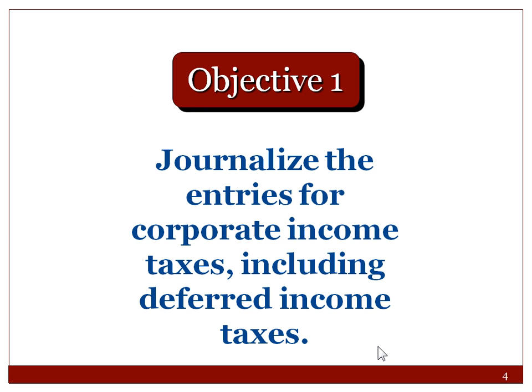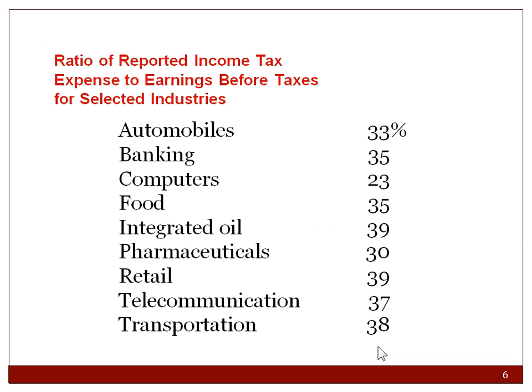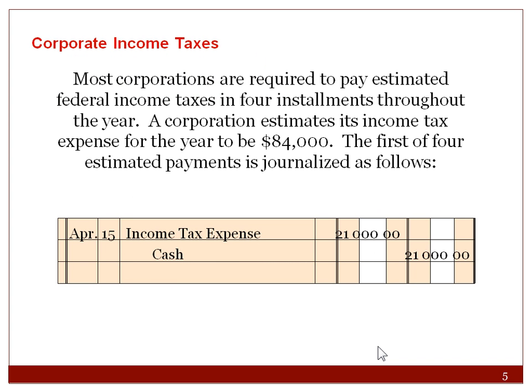Okay, the most important part, as I mentioned in this lecture, is really being able to journalize entries for corporate income taxes. Most corporations are required to pay estimated federal income taxes in 4 installments throughout the year. Corporation estimates its income tax expense for the year to be $84,000. The first of 4 estimated payments is journalized as income tax expense debit, credit, cash.